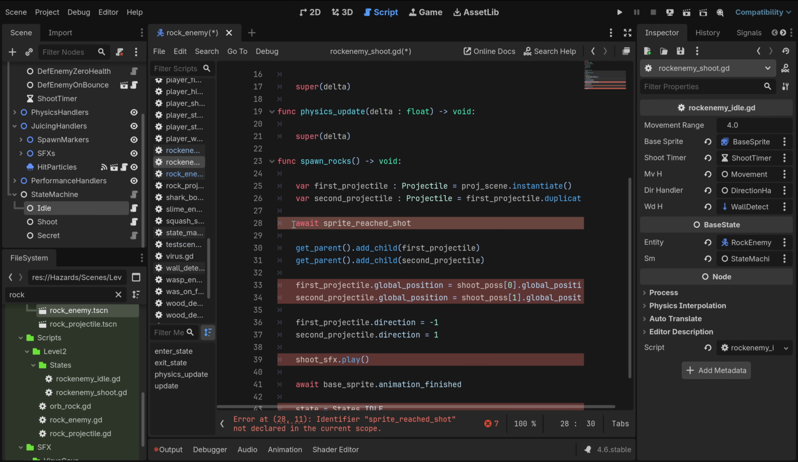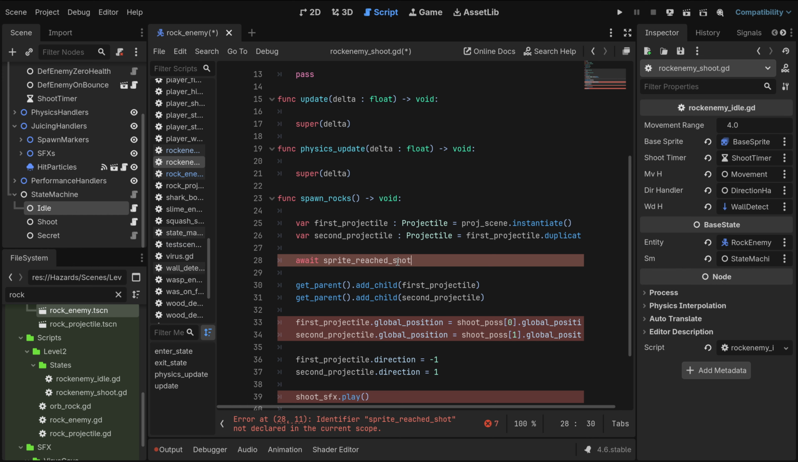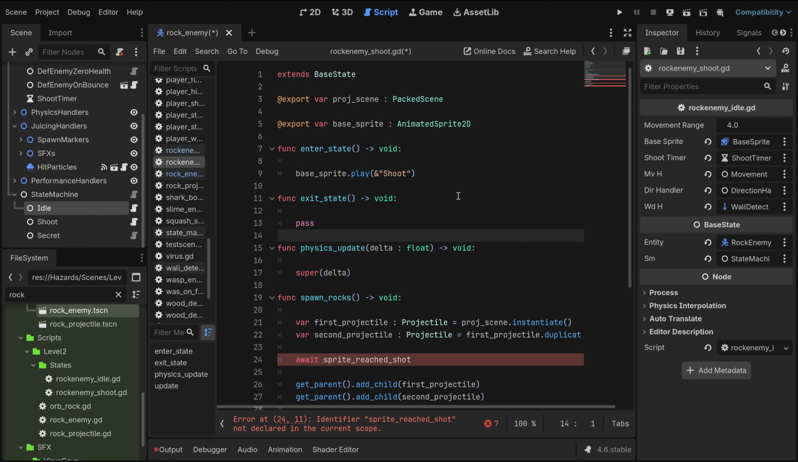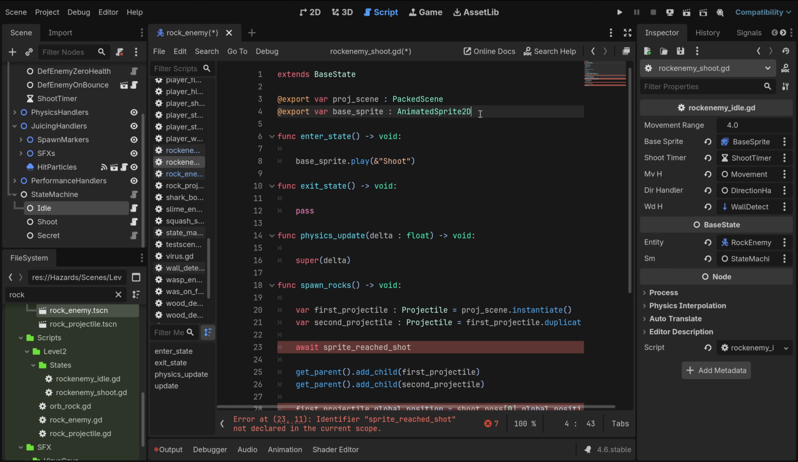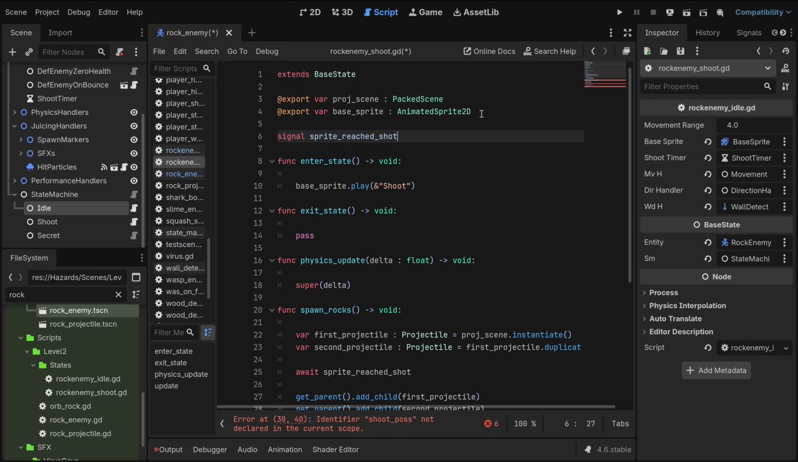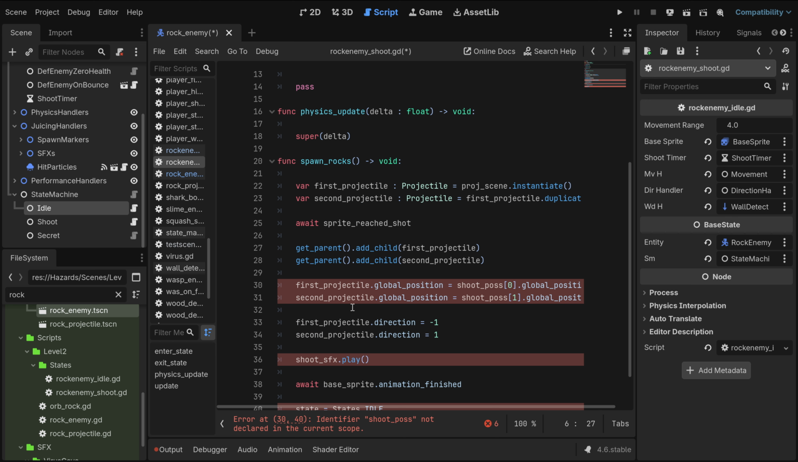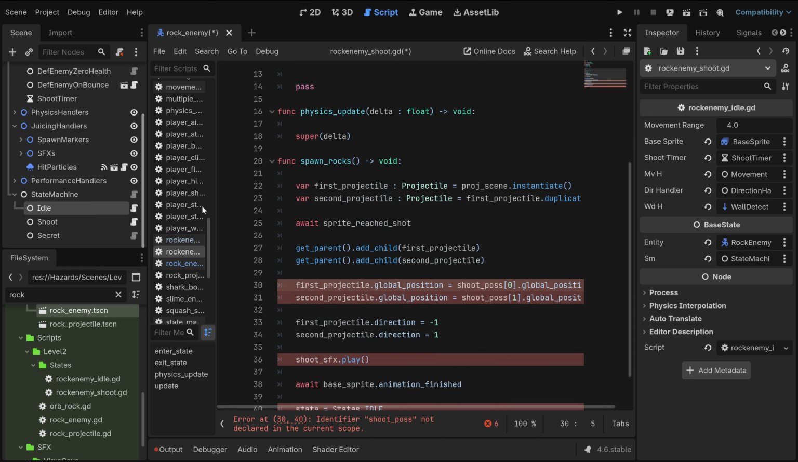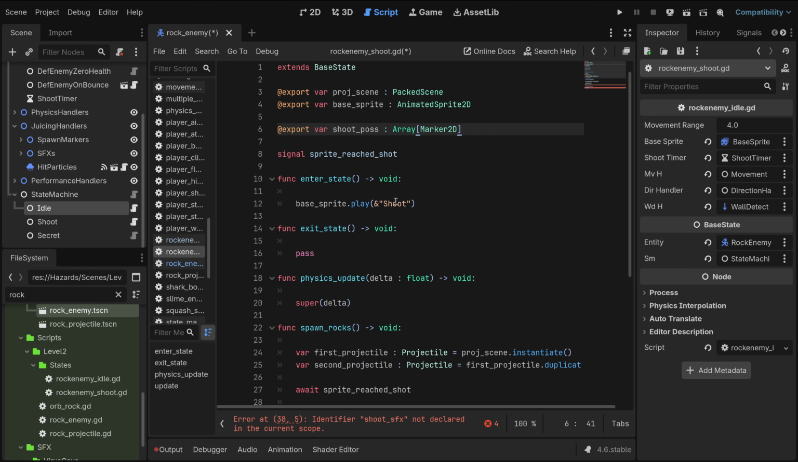Okay, so what this is doing is waiting until the base sprite is playing a specific frame, then it can shoot. I guess I can remove the update, there is no need for the update. I'll go check if I use the exit state. But yeah, now I need a signal then, which I'm just going to call signal sprite reached shot. Okay. First projectile shoot pose. Okay, so those are an array of Marker2Ds. Great. Let's put this here.